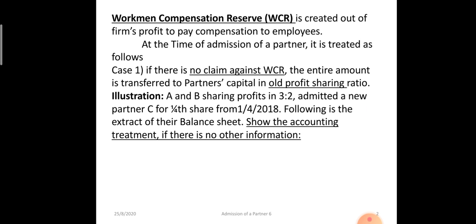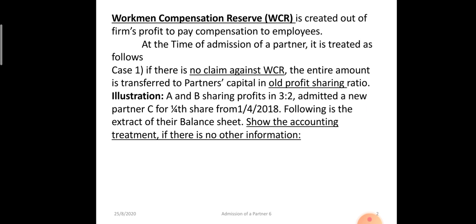There are two partners A and B who were sharing profits in the ratio of 3:2. Now they have admitted a new partner C for 1/4 share from 1st April. Following is the extract of their balance sheet. Show the accounting treatment if there is no other information. That means no information is given whether there is any claim against workman compensation or not.